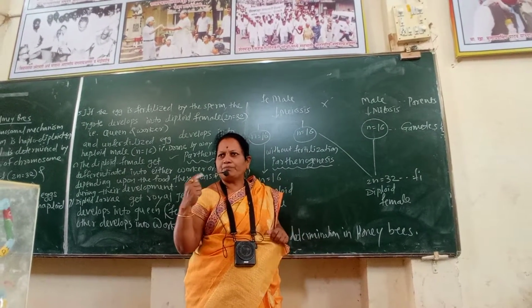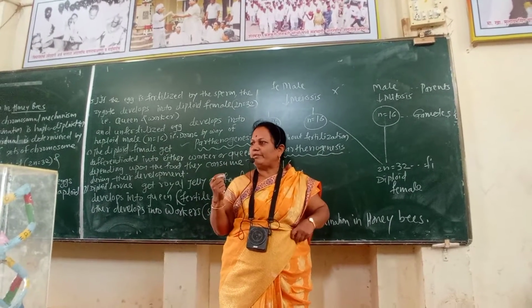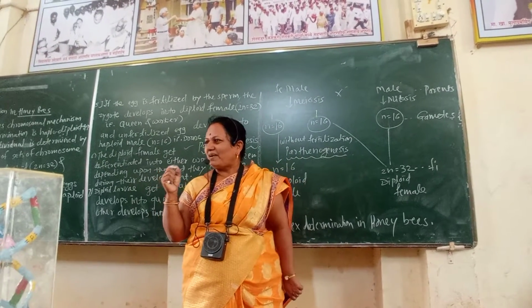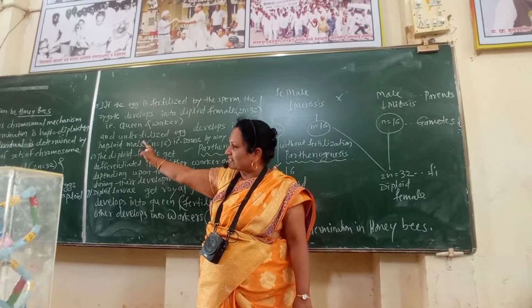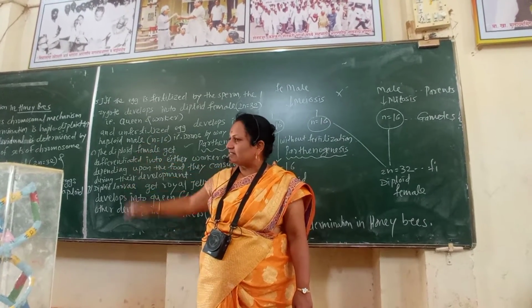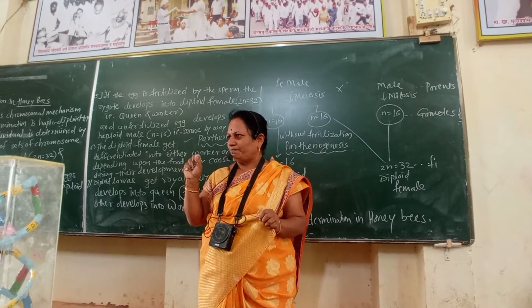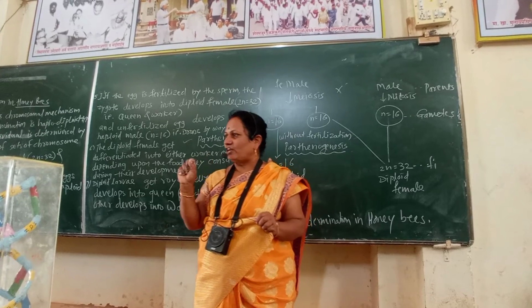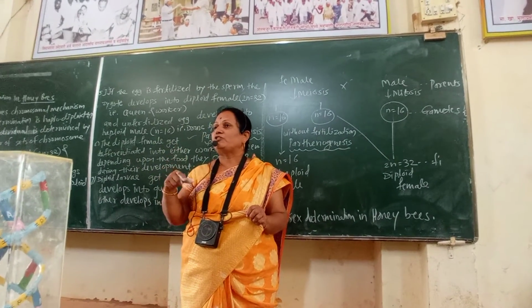Here the sex of progeny in honeybees is determined by the chromosomal mechanism. Sex determination in honeybees is haplodiploid type. If there is a diploid, it develops into queen or workers, and if there is a haploid, it develops into drones.